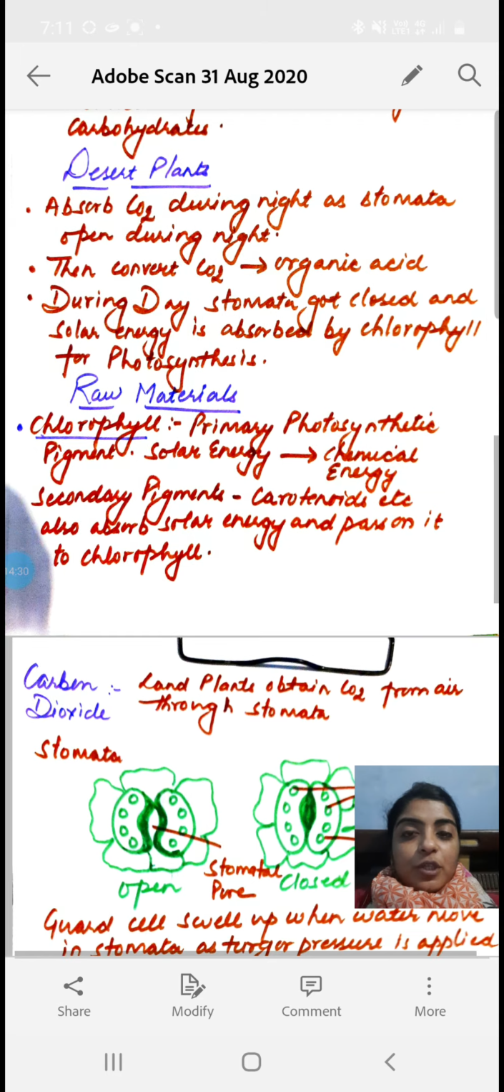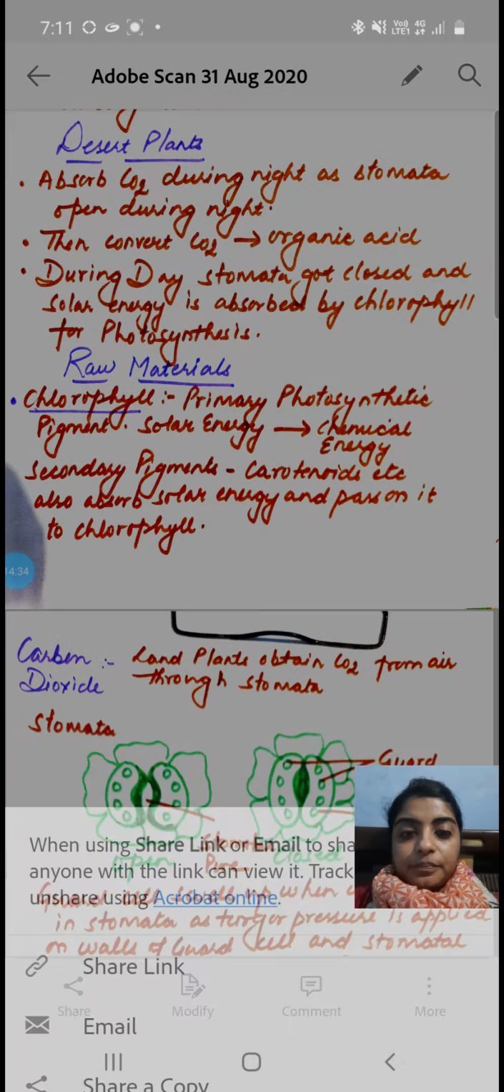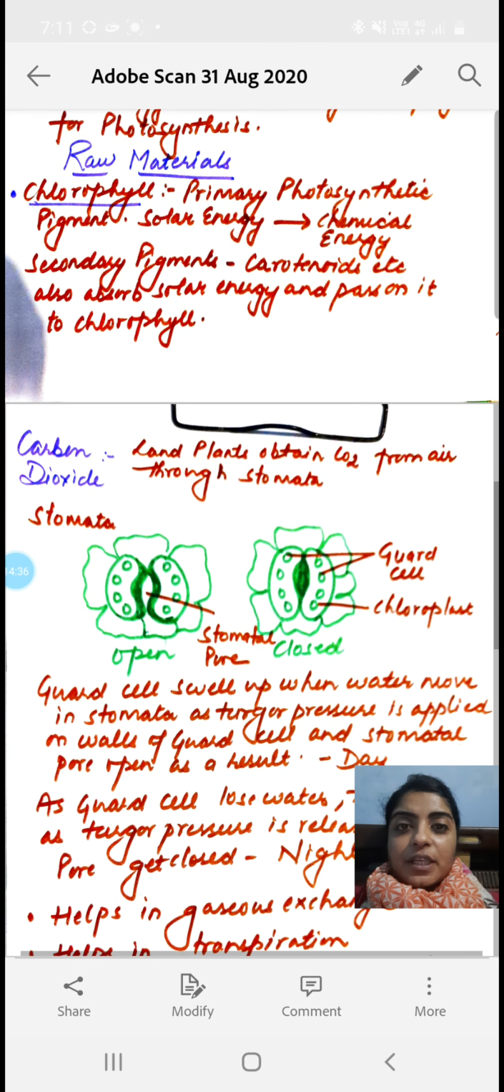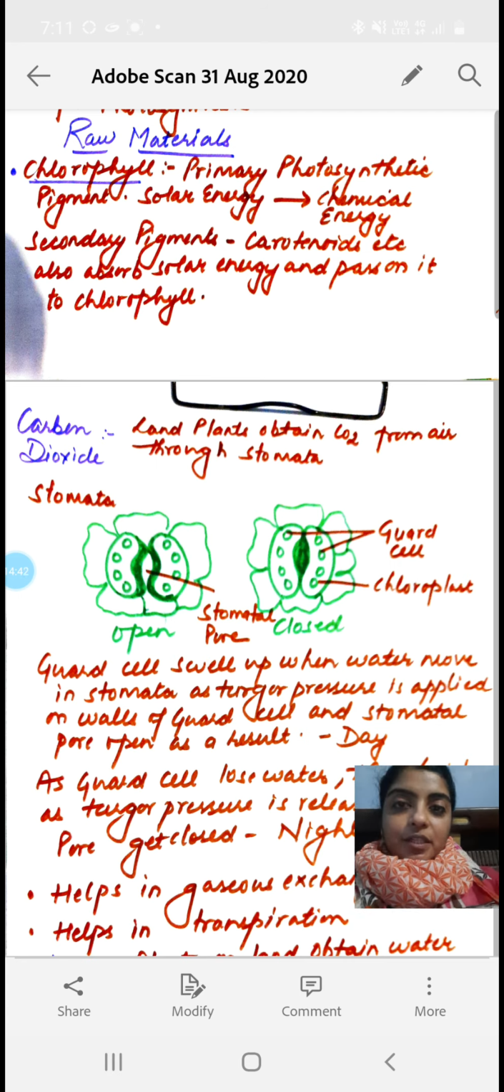Now if we talk about the raw materials that participate in photosynthesis, they are chlorophyll, carbon dioxide, water and light. Okay, so let's begin with chlorophyll. The primary photosynthetic pigment is chlorophyll, the most important pigment, which traps the light, and it converts the solar energy into chemical energy.